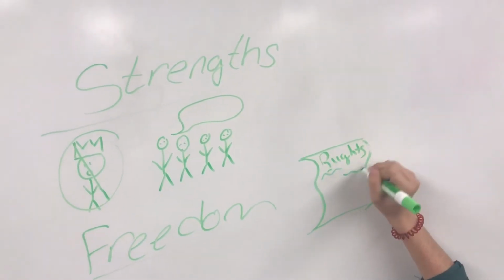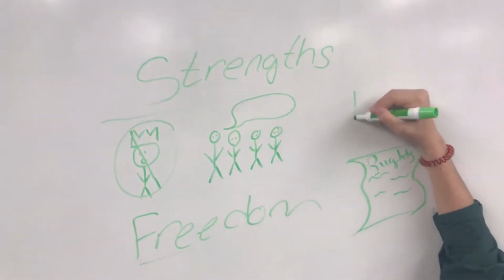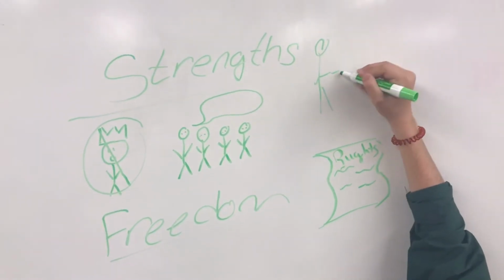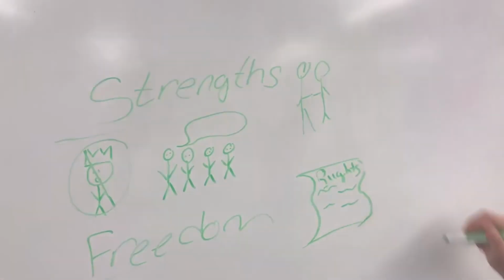The final strength of a democracy are the relationships with other nations. Usually relationships are friendly, which promotes more trade and wealth.